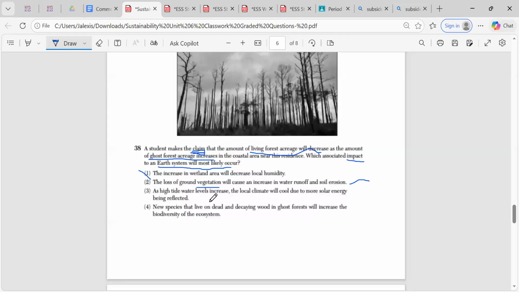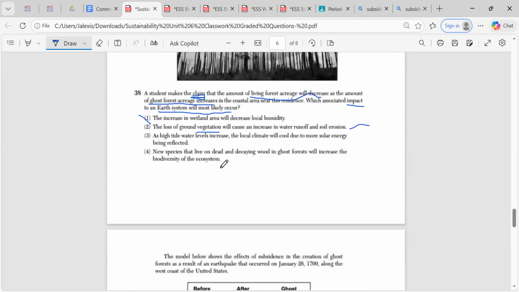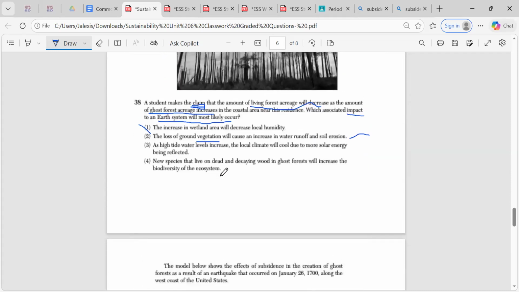As high tide water level increases, the local climate will cool due to more solar energy being reflected. Now, let me see if it says something. I don't see anything in terms of affecting climate. And local climate will cool due to more solar energy being reflected? Not necessarily. All right.